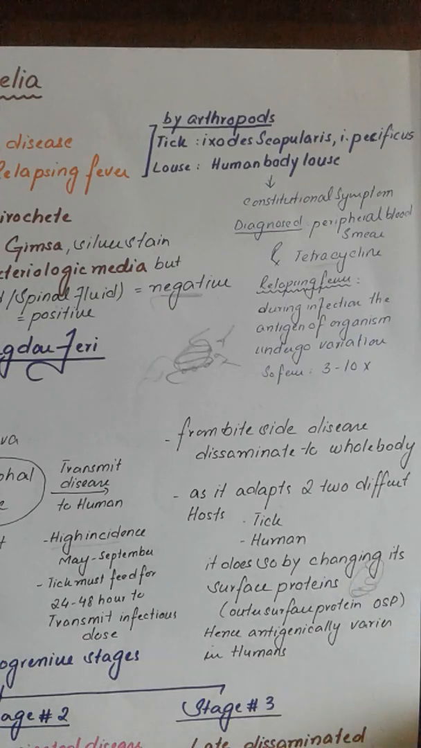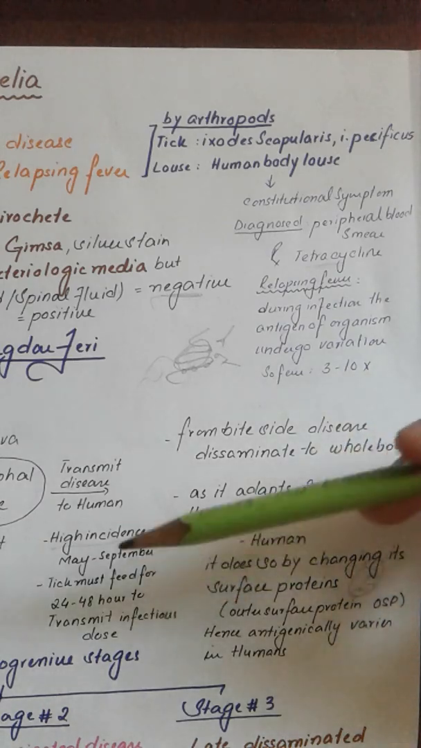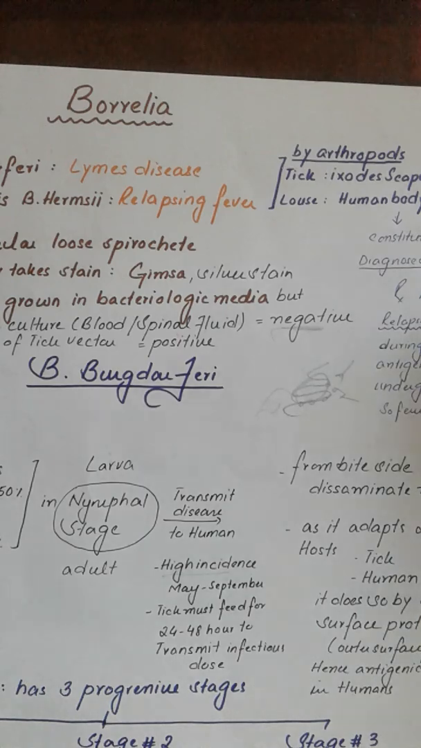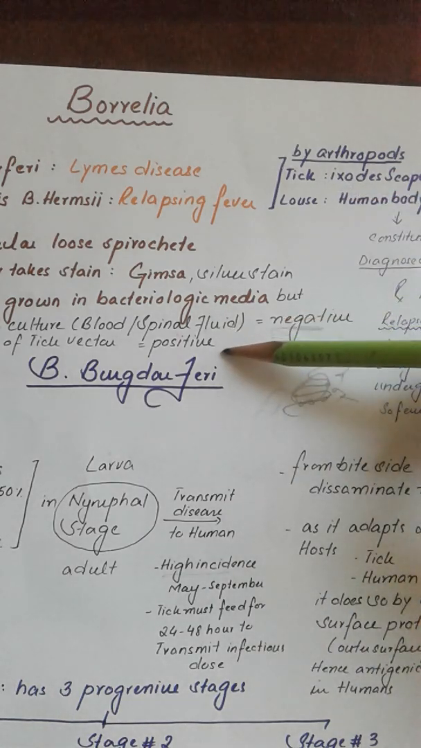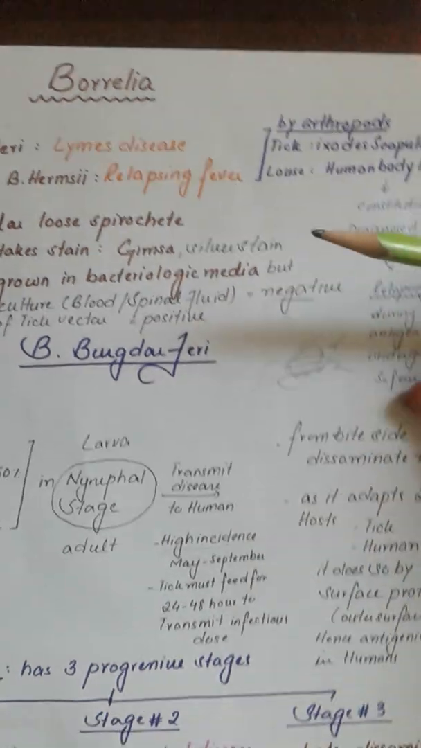Hence, there is a great genetic or antigenic variation. The proteins antigenically vary when they affect humans, as well as when they affect ticks. So whenever we are doing a culture for a human person, it comes out negative, but if we're doing it for a tick, it comes out positive, because the antigens are quite different between these two.